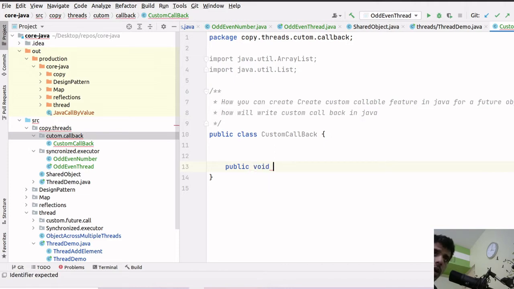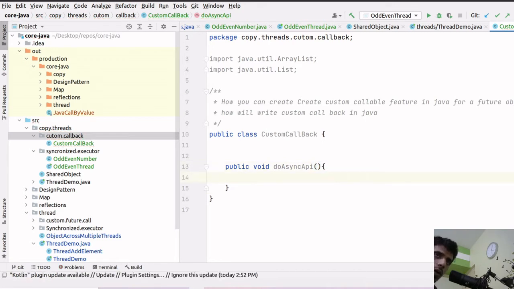I will not return anything for a while. Public void async call, do async API. So suppose you are doing a REST query here, or suppose you are doing a get or post query here, and